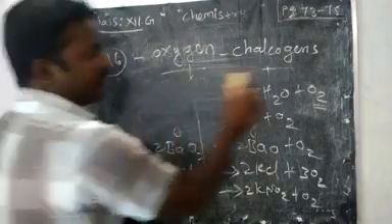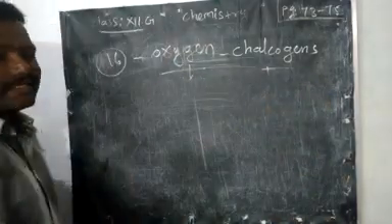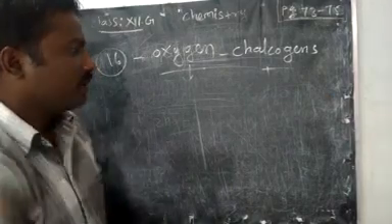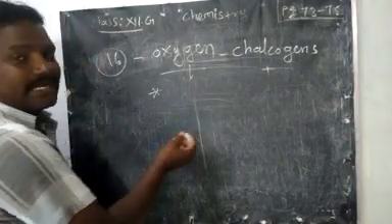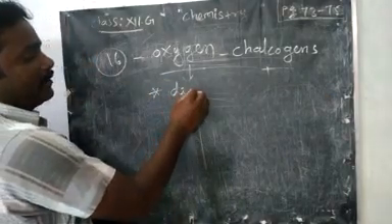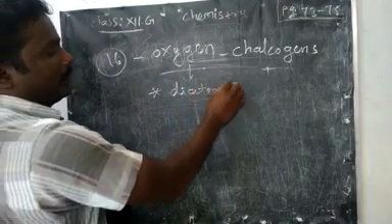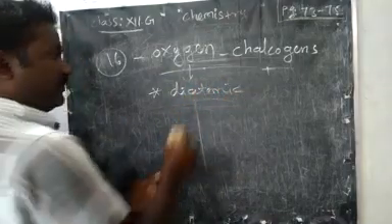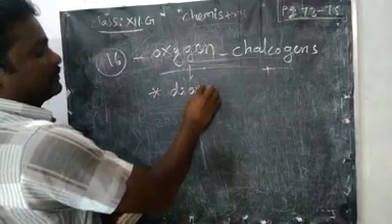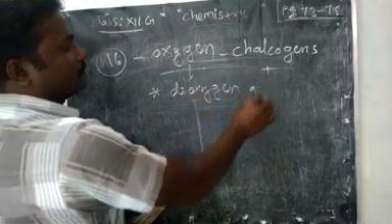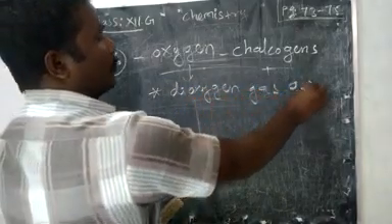Then properties of oxygen. It exists as a diatomic gas, you can say dioxygen gas, that is nothing but O2.